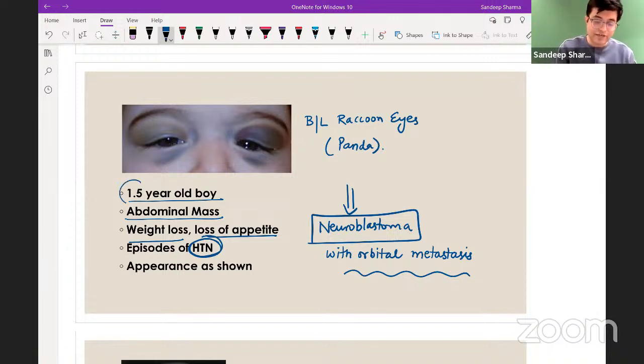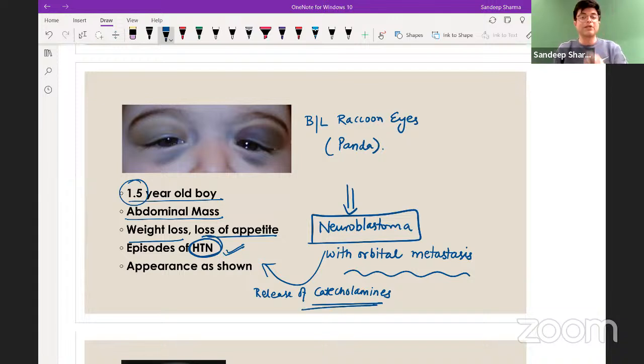Pheochromocytoma will not occur in a 1.5-year-old boy. A child is not a miniature adult. And episodes of hypertension: in Wilms tumor, there is persistent hypertension. In these patients, episodes of hypertension occur because of release of catecholamines. It's a tumor arising usually from the adrenal medulla, and so it has active catecholamine producing, secreting cells for neuroblastoma.